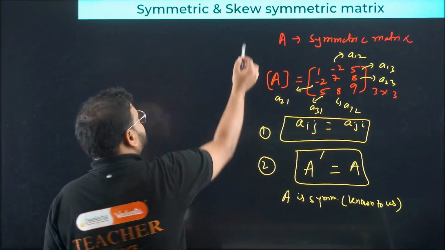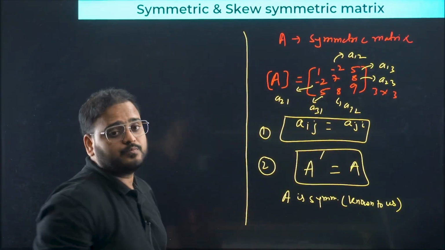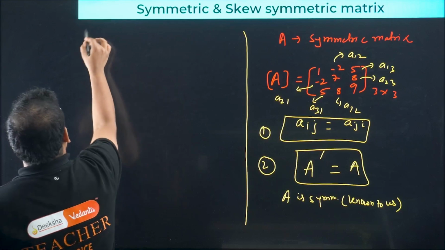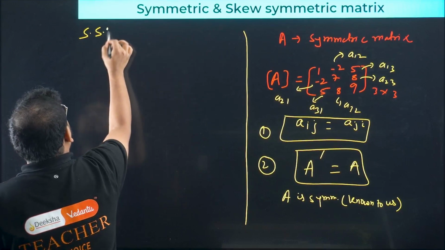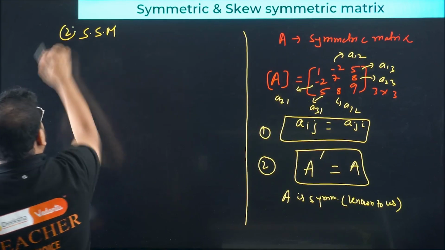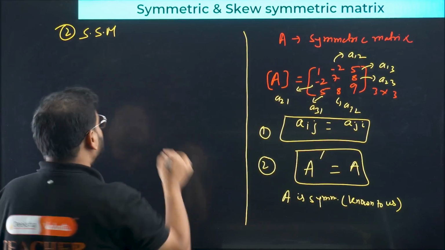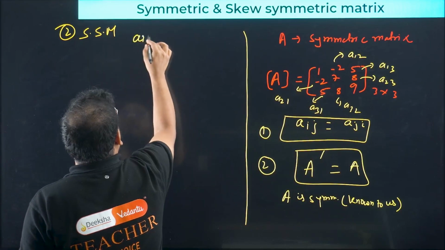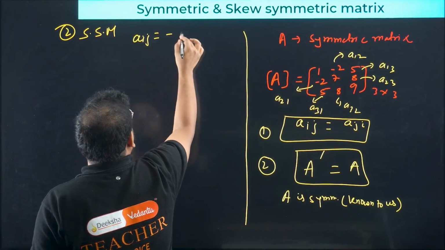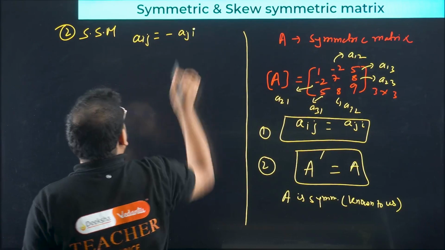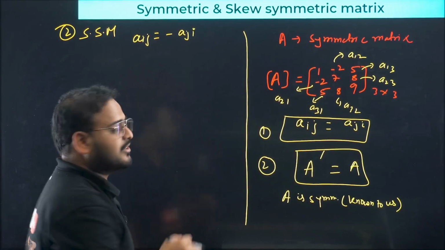Okay, now if you are moving on to the skew symmetric side, the second category, then things change. Over here you have Aij equals minus of Aji. That's the definition.